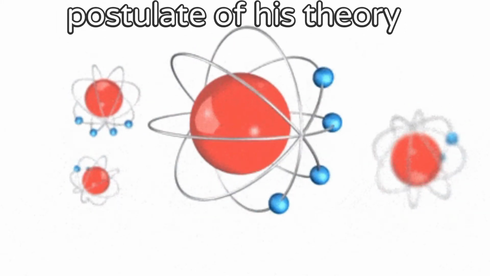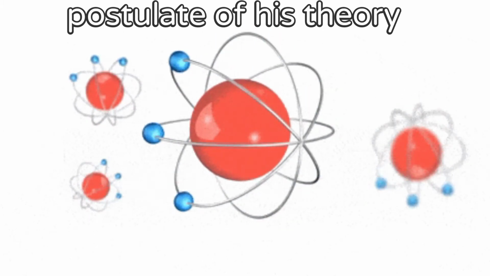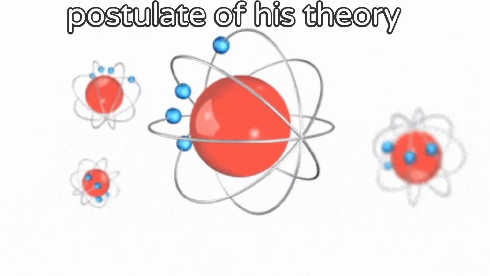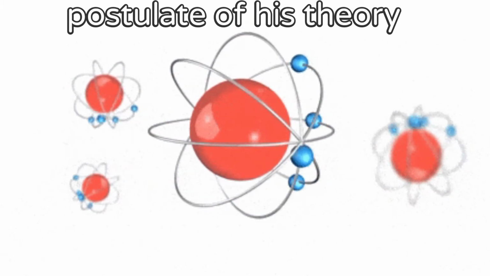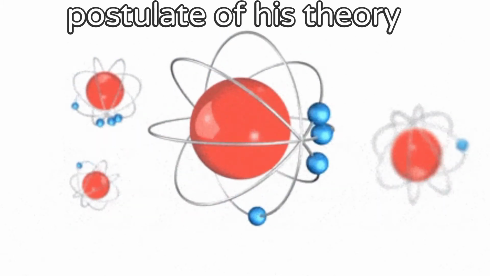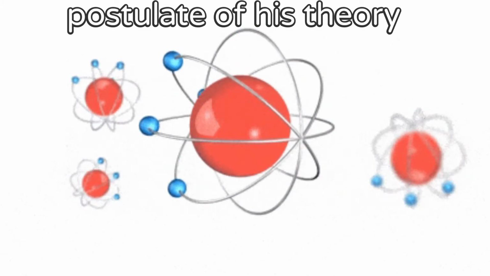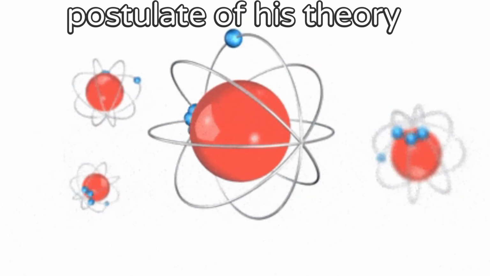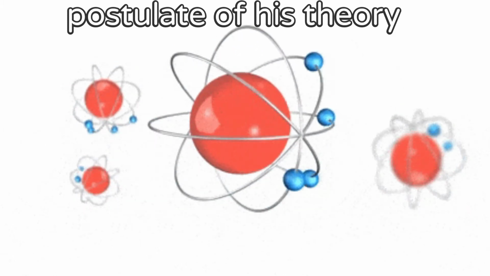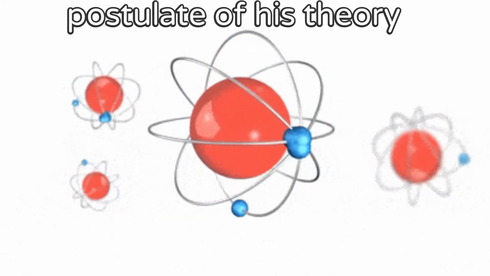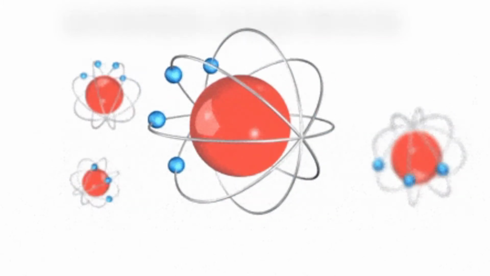Every matter is made up of atoms. Atoms are indivisible. Specific elements have only one type of atom in them. Each atom has its own constant mass that varies from element to element. Atoms undergo rearrangement during a chemical reaction. Atoms can neither be created nor destroyed, but can be transformed from one form to another. Dalton's atomic theory successfully explained the laws of chemical combination, namely the law of conservation of mass, law of constant proportions, law of multiple proportions, and law of reciprocal proportions.